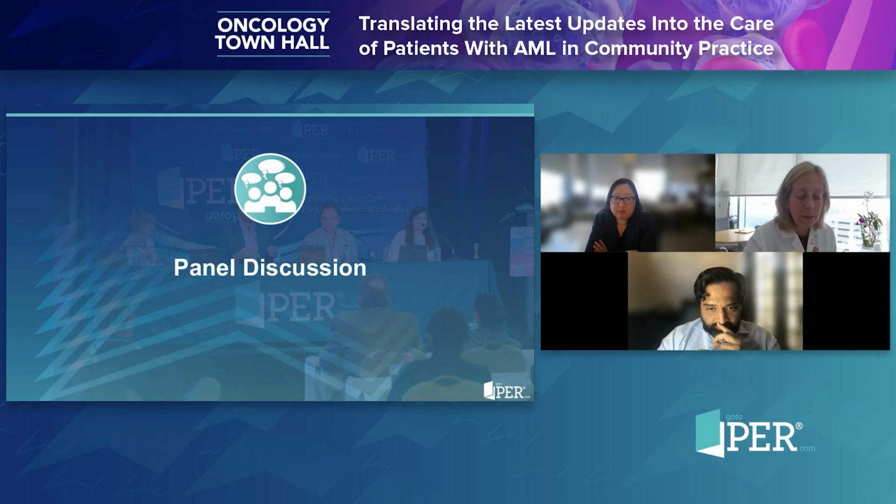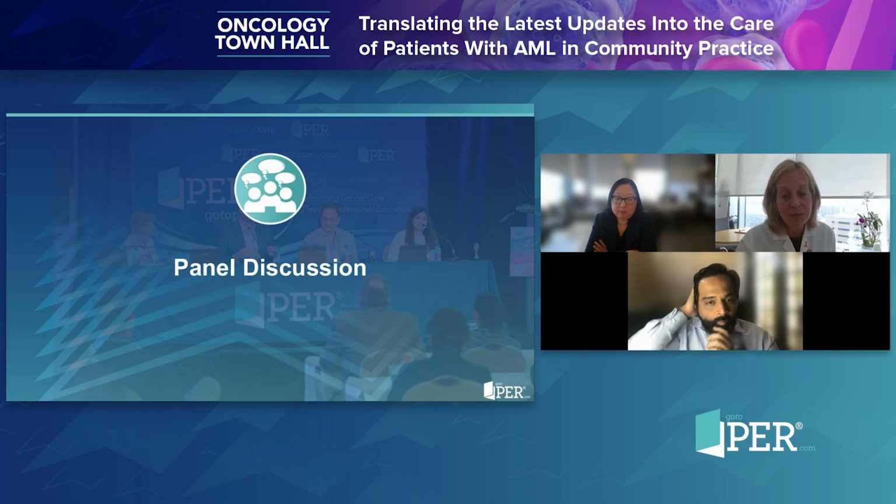But I think there are some promising data that we glean from the paradigm study. Patients did better. There was less mortality as a whole. When we look at this patient population in aggregate, patients are able to tolerate this therapy, and more of the patients getting to transplant were those who received aza-ven-based therapy. So yes, there are going to be limitations to this study, and that's one of the things we have to keep in mind as we use this data.